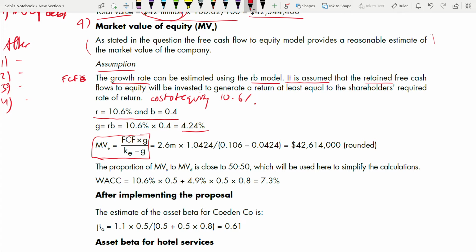Free cash flow was 2.6 million. It is free cash flow, not free cash flow to equity, when you're using this 2.6 million. Okay, but it does not matter because you are discounting this by what? Cost of equity. See this. Free cash flow to equity you are using to find the value of the company. You have to use cost of equity, not WACC, not cost of capital.